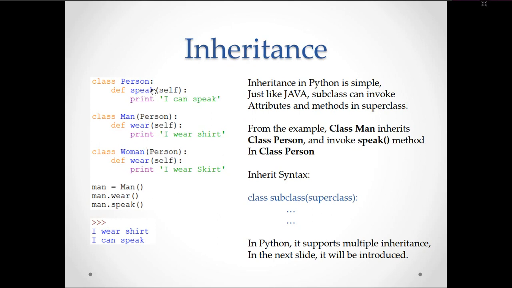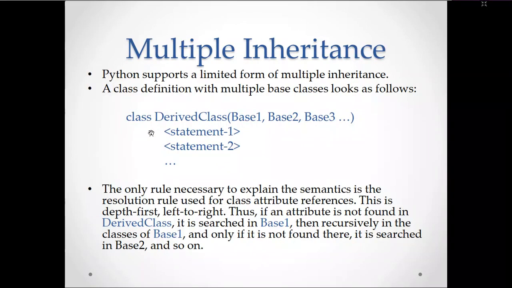So where and speak, these are the two properties, two functions that can be accessed via man, because speak will also come into the man. To have multiple inheritance, we are supposed to define like this: class derived class, base 1, comma, base 2, comma, base 3. Like that you can have multiple inheritance in Python programming.